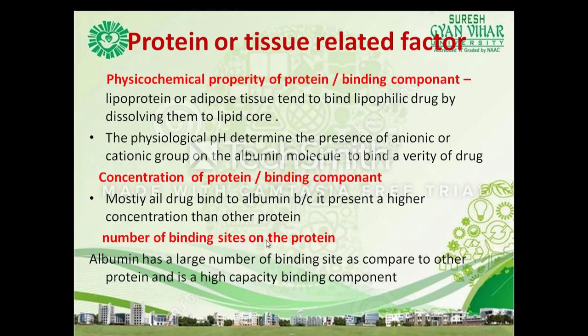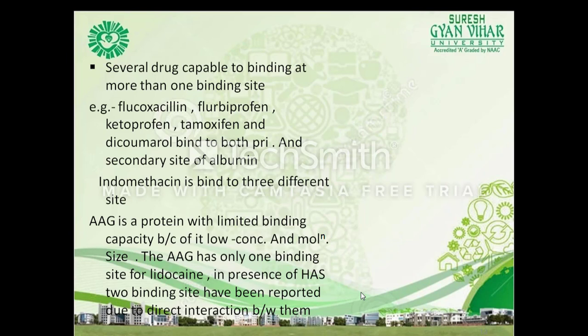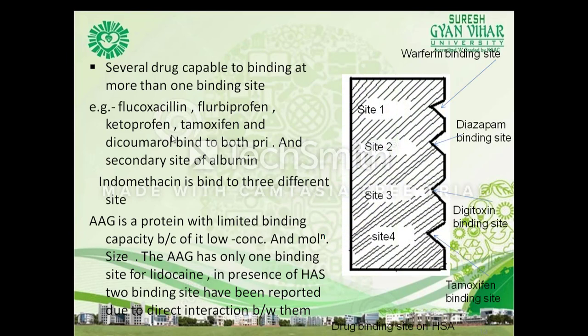The number of binding sites on the protein. Human serum albumin has a large number of binding sites compared to other proteins, and it is a high capacity binding component. Several drugs are capable of binding at more than one binding site. As we have seen, HSA has 4 binding sites: site 1, site 2, site 3 and site 4. Site 1 is known as the warfarin binding site. Site 2 is known as the diazepam binding site. Site 3 is known as the digitoxin binding site. And site 4 is the tamoxifen binding site.